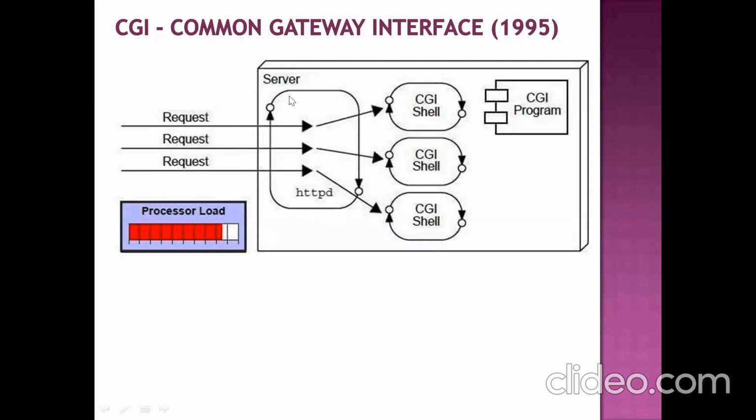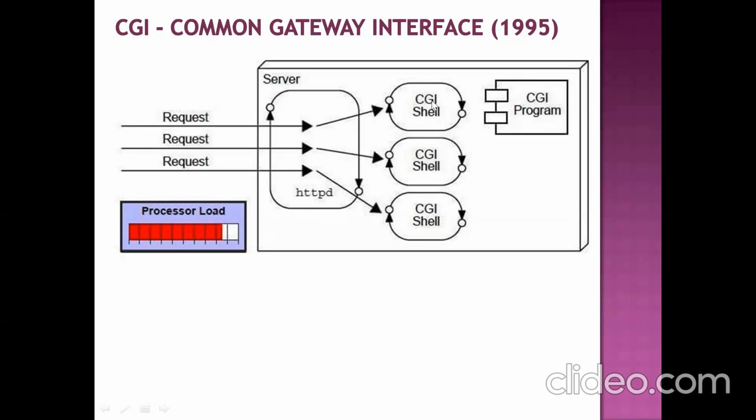Even if that request is for the same resource, it will not identify that. It will create multiple processes to handle those requests. Then with that process, it will communicate with the CGI program.